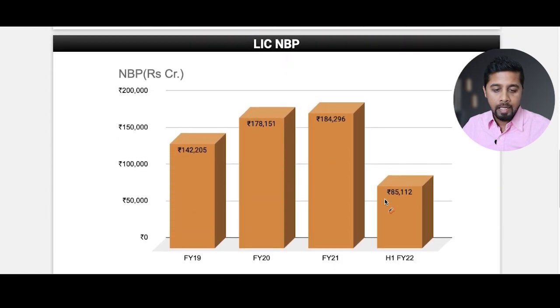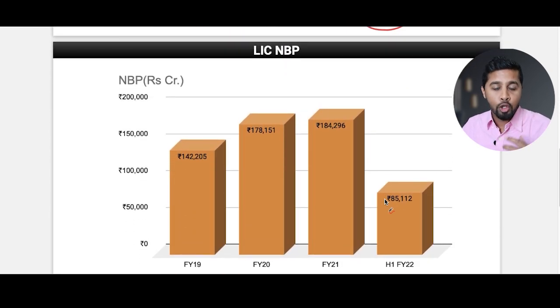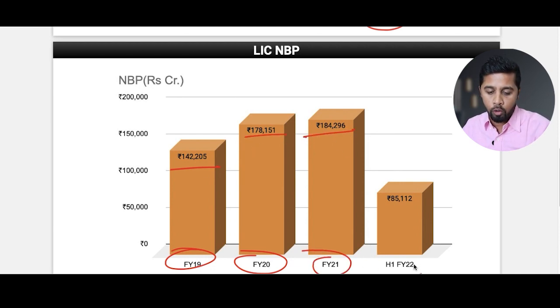Then if you look at the NBP, which is your new business premium, in FY19 it stood at 1.42 lakh crore. In FY20 it stood at 1.78 lakh crore. Then in FY21 it stood at 1.84 lakh crore. And in H1 of FY22 it stood at 85,112 crore.